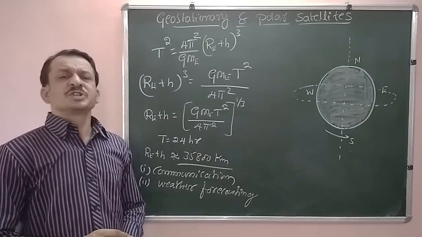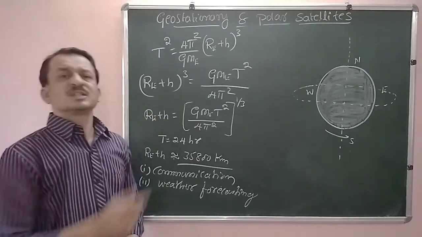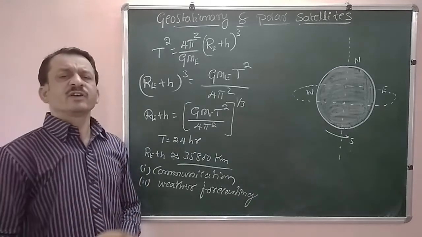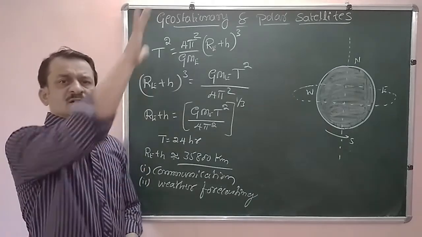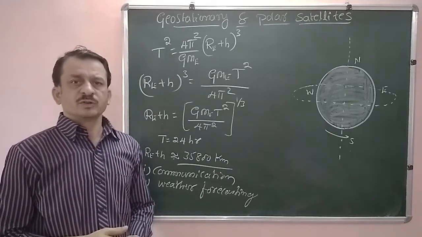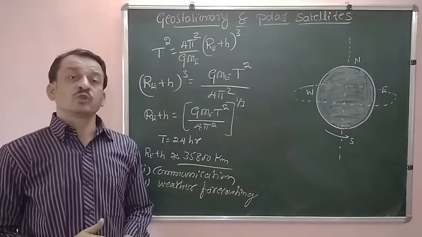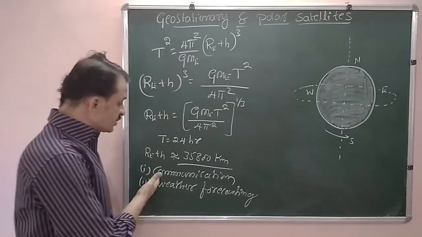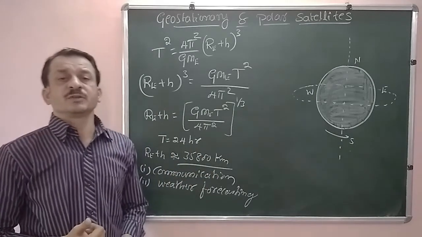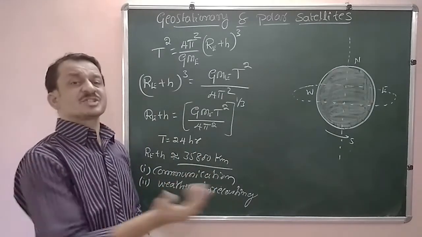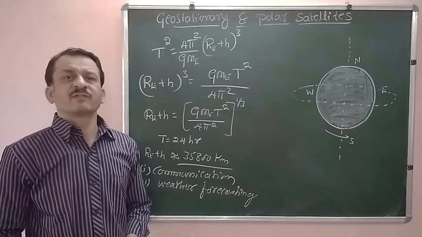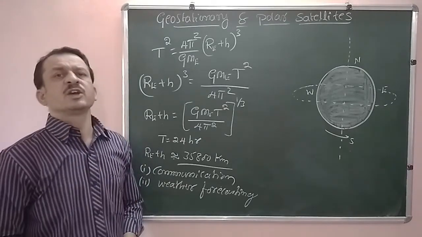In radio transmission, we have point-to-point transmission. Higher frequencies, called short waves, are reflected by the ionosphere. But for telecommunication, TV communication or TV broadcasting, the frequencies are larger and could not be reflected by the ionosphere.